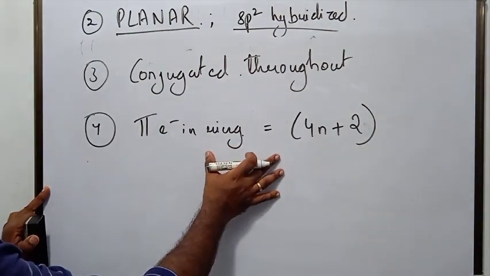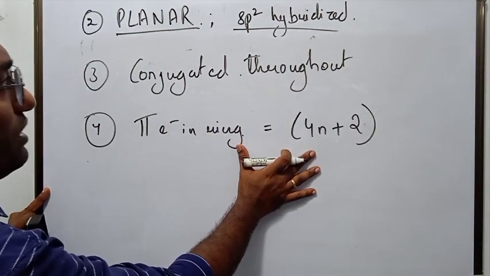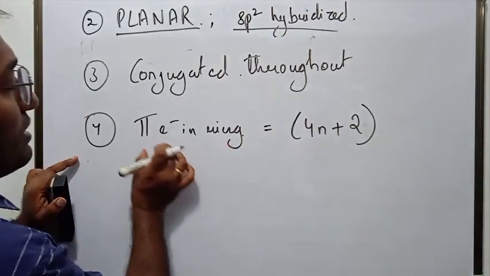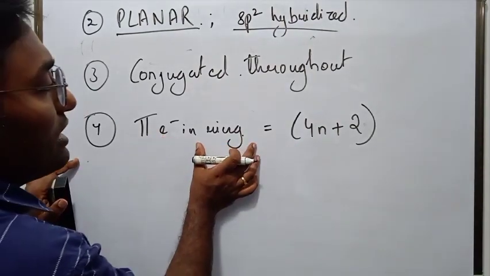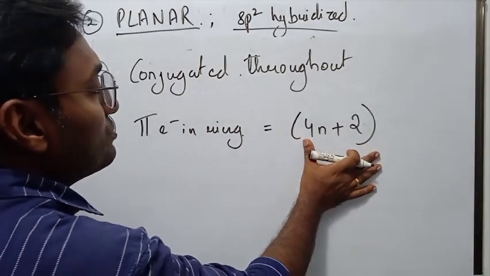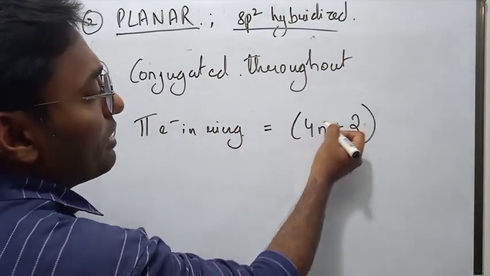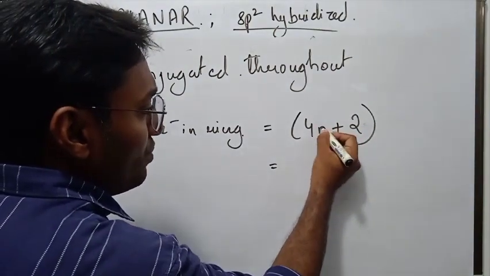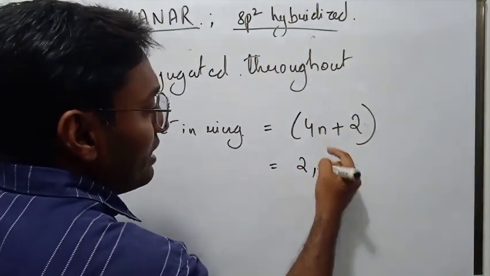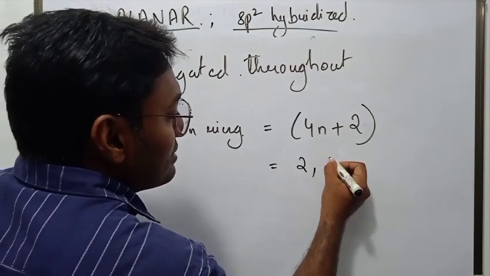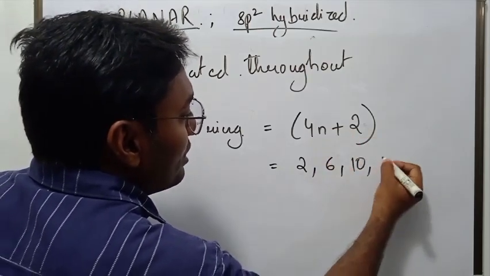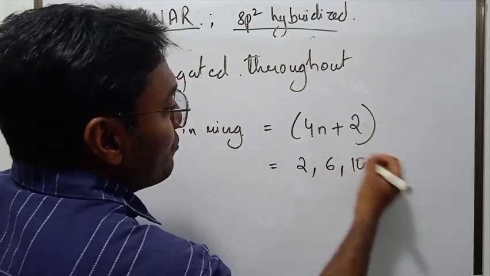Now this is Huckel's rule. Okay, these are the conditions. This specific fourth point is Huckel's rule, that the pi electrons in the ring should be equal to 4n plus 2. n can be any whole number. It can be any integer. So it can be 0. If you put 0, you get 2. If you put 1, you get 6. 2, you get 10. 3, you get 14. And 4, you get 18.